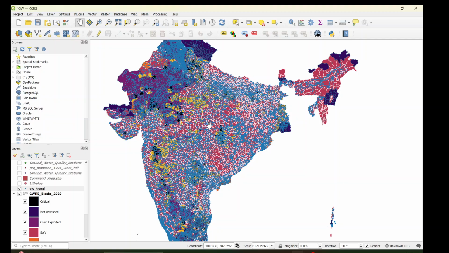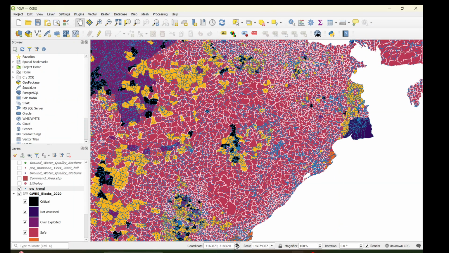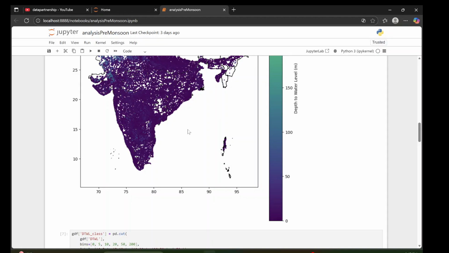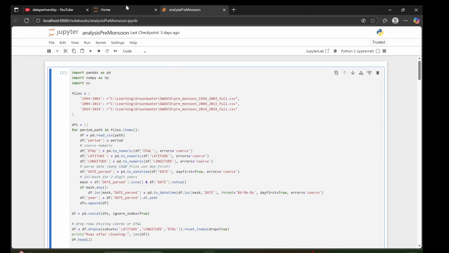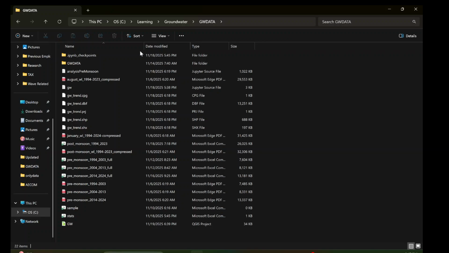So now, since I'm talking about data, I have downloaded some. I also showed you from where you can download the data. I'm just trying to show you what I'm doing, and you can do the same with that data. Since it's a large set of data, I showed you in my previous video that these are very big PDF files, like pre-monsoon season.